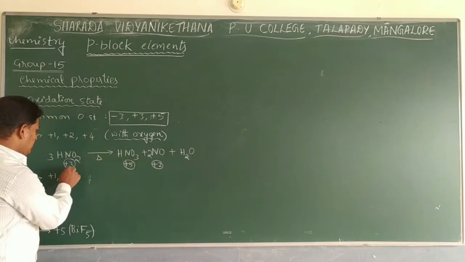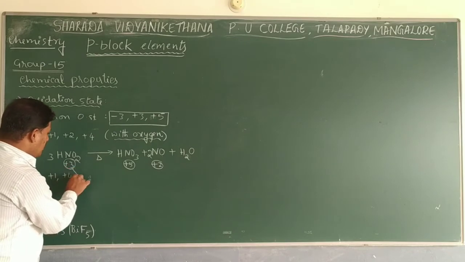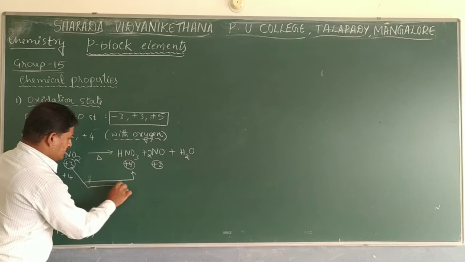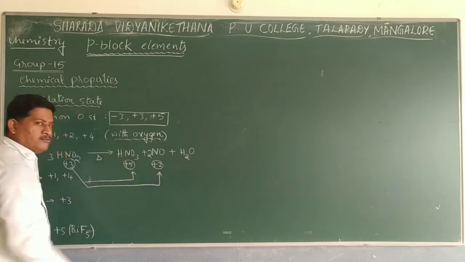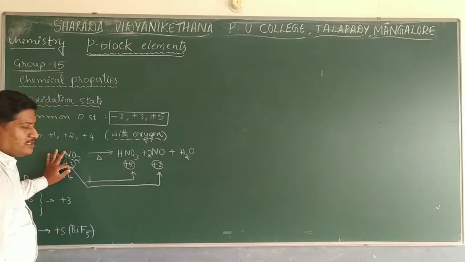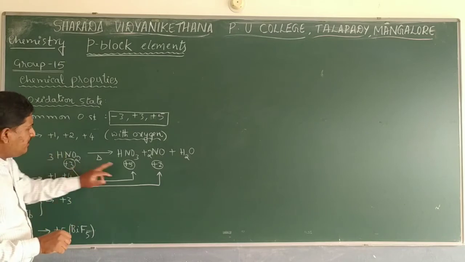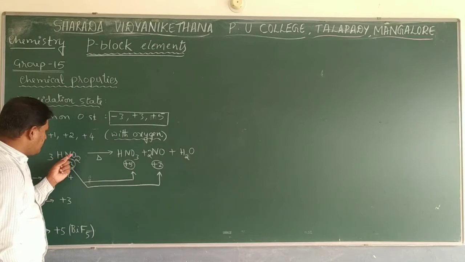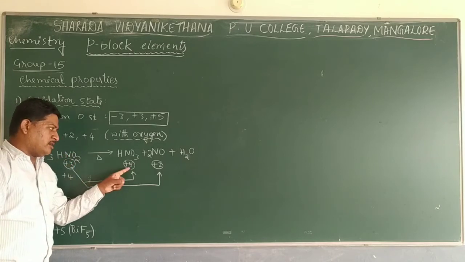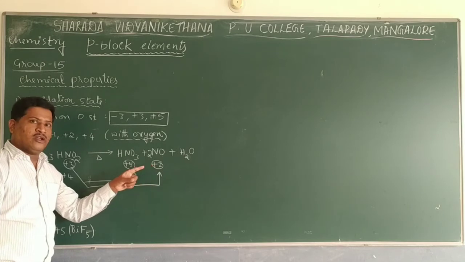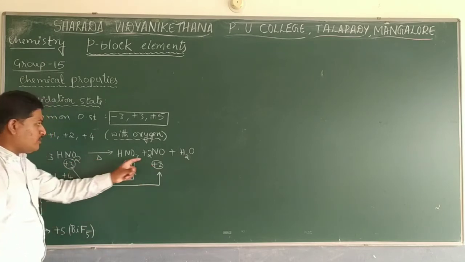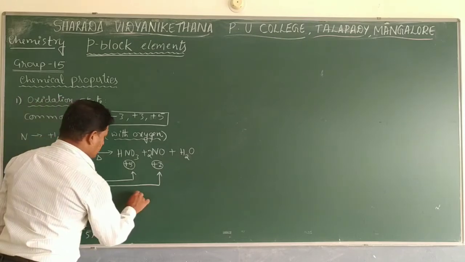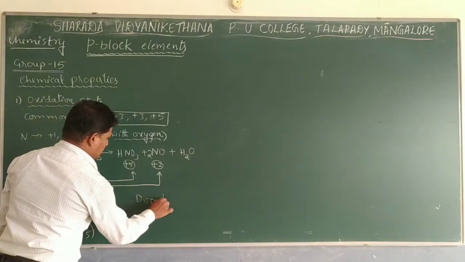Okay, and here during the reaction, the +3 oxidation state gets converted to +5, and also the +3 oxidation state gets converted to +2. +3 is the middle oxidation state between +5 and +2. So the middle oxidation state of nitrogen in that compound gets converted to a higher oxidation state and a lower oxidation state. Then such a reaction is called a redox reaction, and such a redox reaction is called a disproportionation reaction.